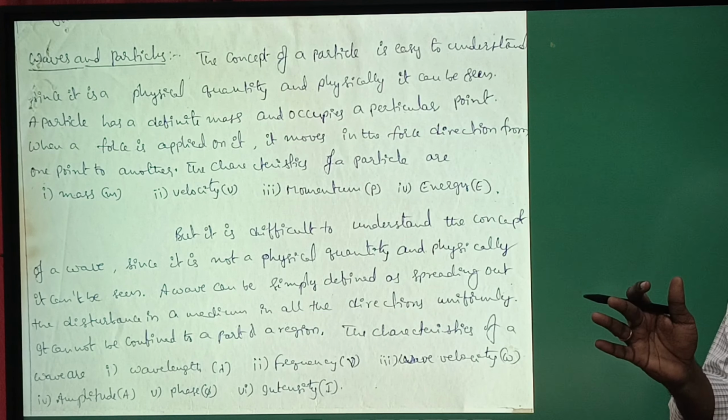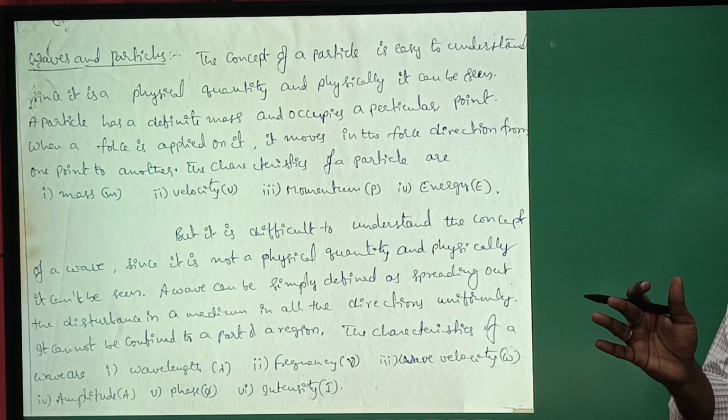And one important thing: let me explain about the characteristics of the particle. Suppose here it is a particle. This particle has its mass, a definite mass. It can move in a direction with a velocity, and there is momentum P and energy E. These are the characteristics of a particle. So mass, velocity, momentum and energy are the characteristics of a particle.